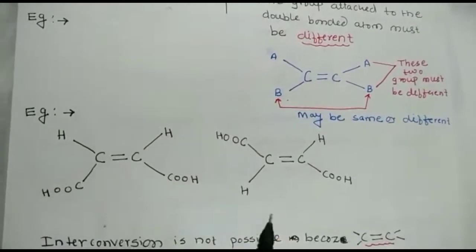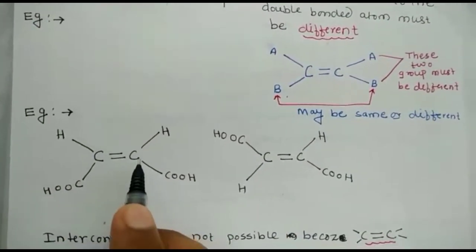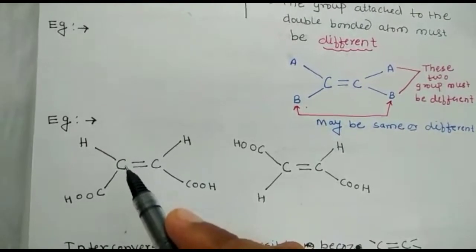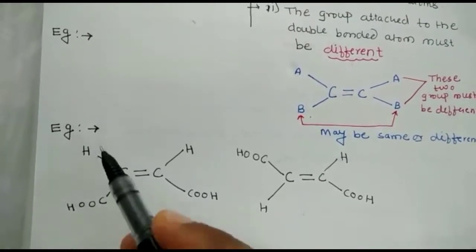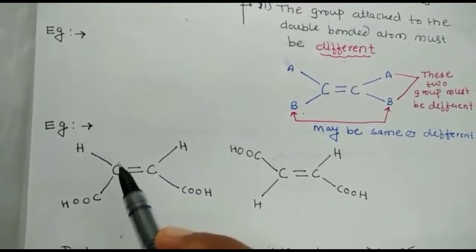So there is one condition, that a carbon-carbon double bond should be there. The second condition is that each carbon atom contains two different atoms or groups of atoms. Yes, there they are, so they will show geometrical isomerism.